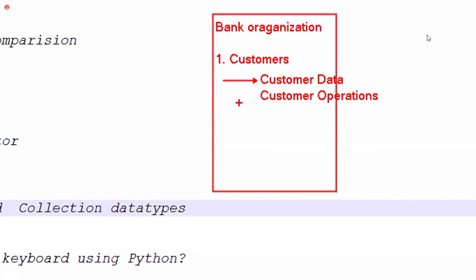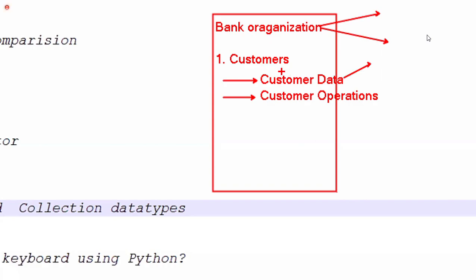Operations part is there. So one is the customer data part, one is the customer operations part. Any organization contains a data part and an operations part. For example, if we are taking customer-related data, it means what is the customer ID.